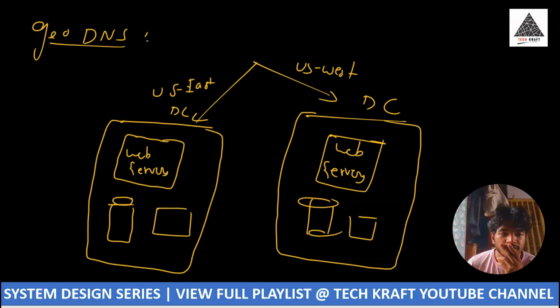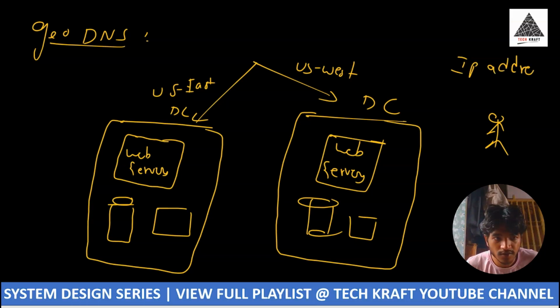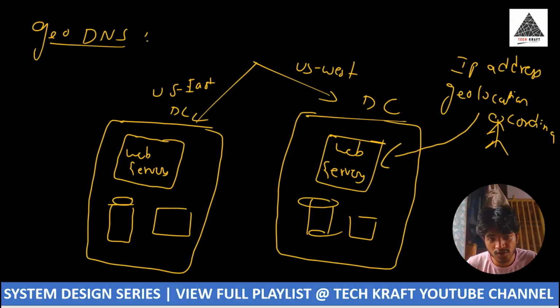Let us say, first of all, this GeoDNS uses the user's IP address. Let us say there is a user from a country in the US West region. This GeoDNS uses the user's IP address, or else geolocation coordinates. Using these properties, the request will be routed to the US West web servers, to the US West region.